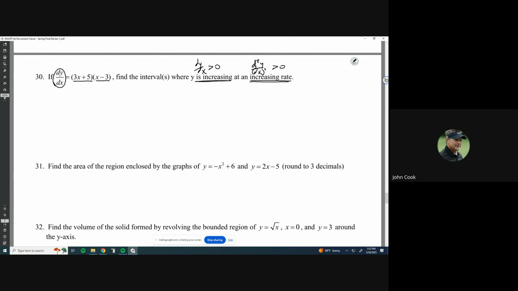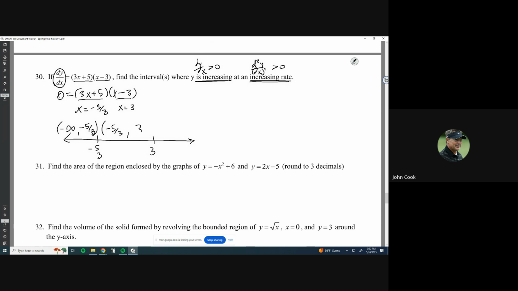So I'm going to first solve for where this is equal to 0. That's pretty easy because it's already factored. So I just find the x values where it's 0. For this one, I get x is equal to negative 5/3. For this one, I get x is equal to 3. So I make my little number line: negative 5/3, 3. And this splits it up into 3 intervals: negative infinity to negative 5/3, negative 5/3 to 3, and then finally 3 to infinity. And this is for where the function y is increasing.